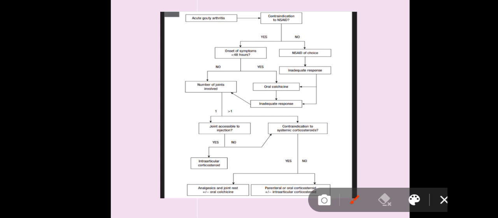This is the chart with the detailed pathophysiology, clinical presentations, treatment, and other pathological conditions we'll discuss. This is the treatment algorithm of acute gouty arthritis, which starts with non-steroidal anti-inflammatory drugs, and we will discuss it in the next part.